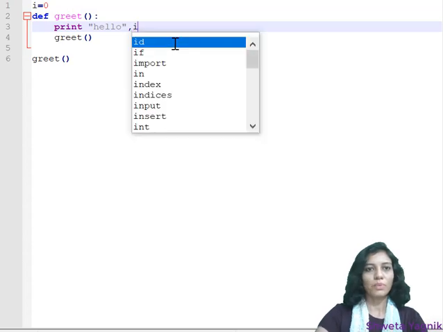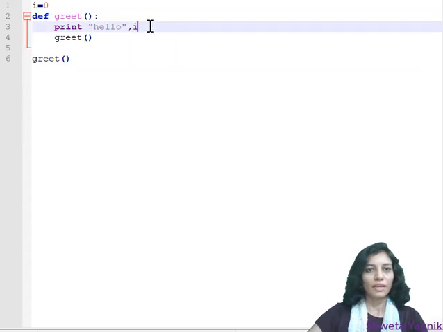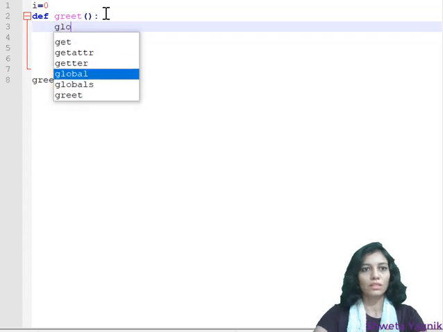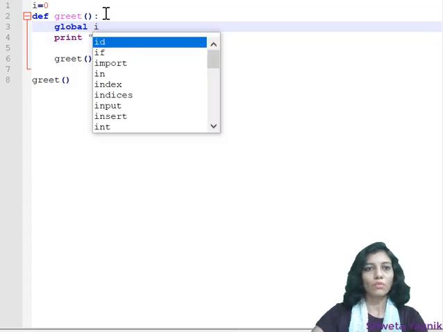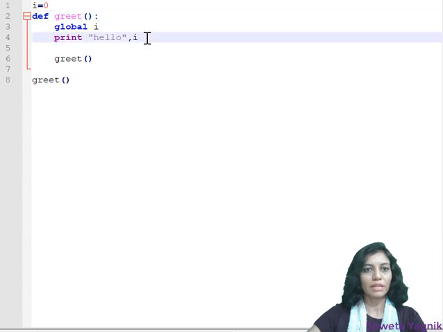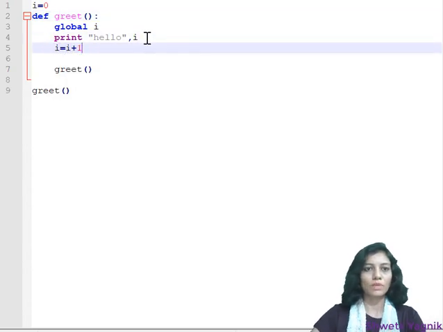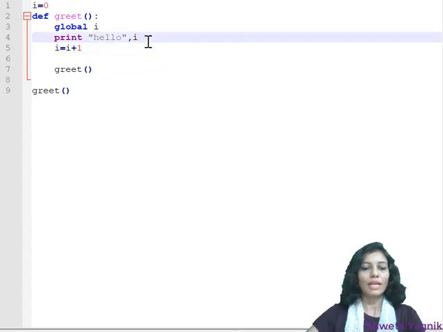So here, if we are curious enough to understand how many times this recursion has occurred, then we can print i. And here I have to use global i because I want to access global variable, and here I'll be incrementing it by 1, i equal to i plus 1. So how many times this hello will get executed will be displayed on output.